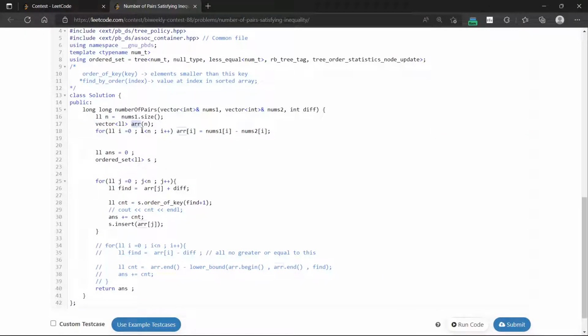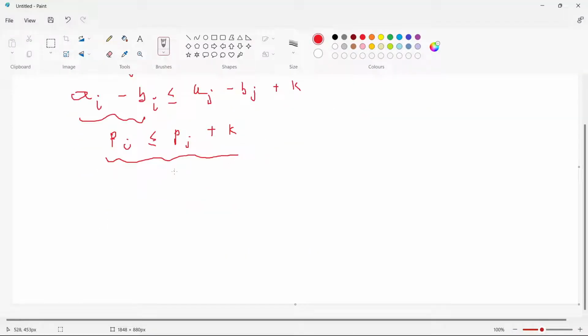So first I had an array, which is just the difference of two arrays. Now to calculate the answer, suppose I'm on the current element, PJ. Let us say the current element is 3 and the value of k is 1. So I need to find all the values which are less than or equal to 4. And since this is j, we are looking for some i, which means among the elements we have processed so far in our array, we need to find all the elements which are less than or equal to 4.